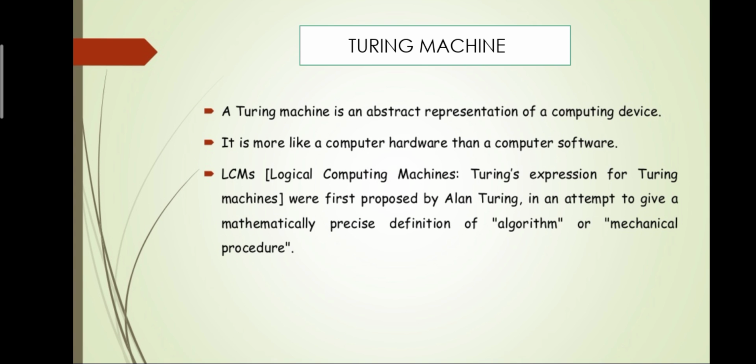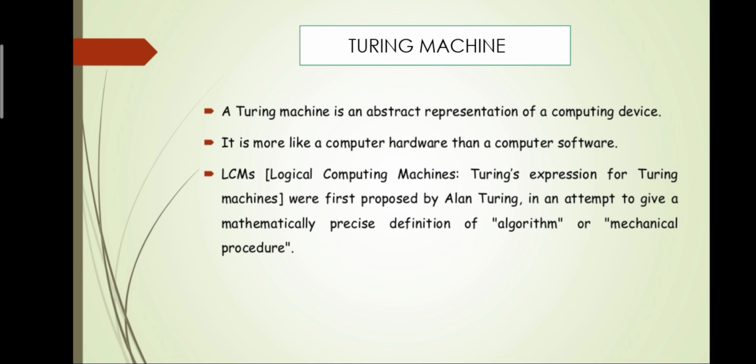Let's look at what a Turing machine means. A Turing machine is an abstract representation of a computing device. Simply, it is an abstract representation, and it is more like computer hardware than computer software. LCMs, logical computing machines, is the term Turing used for Turing machines.